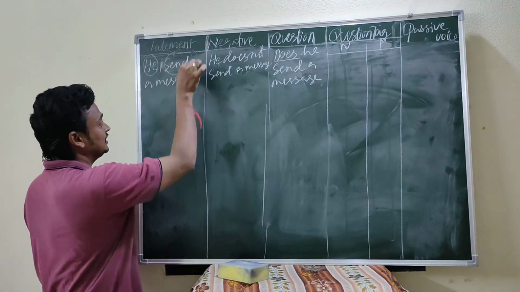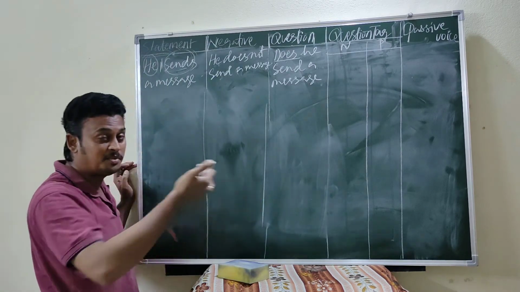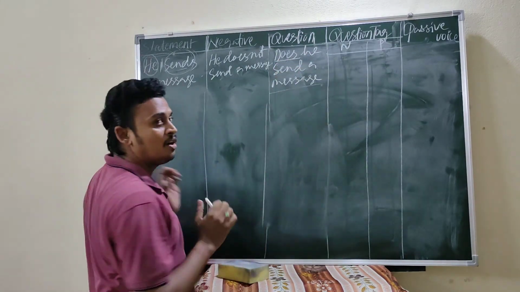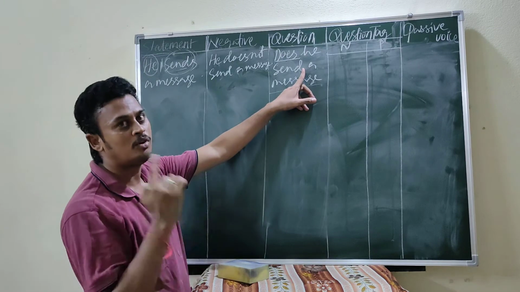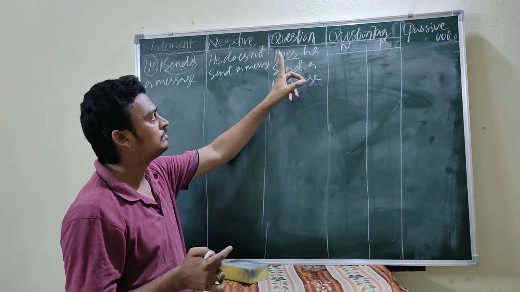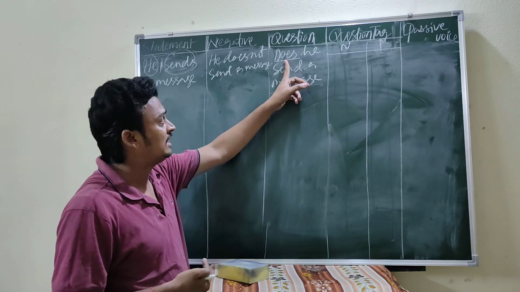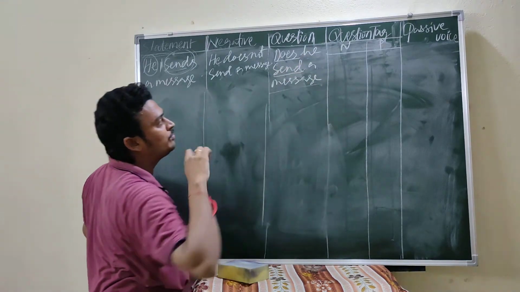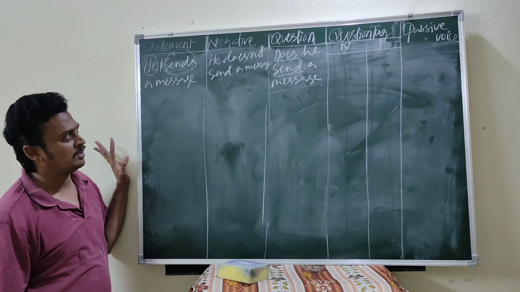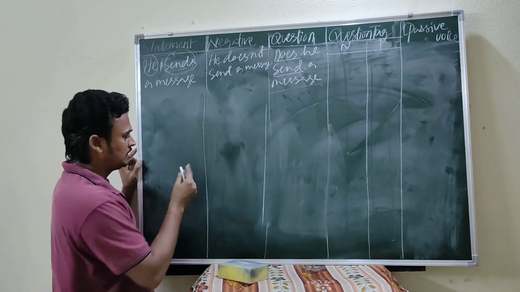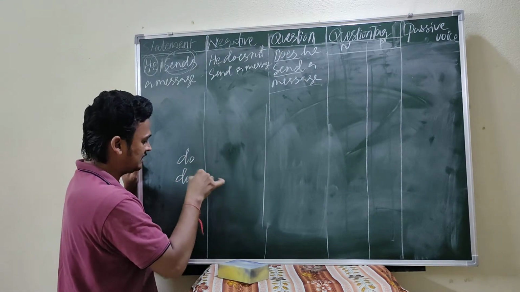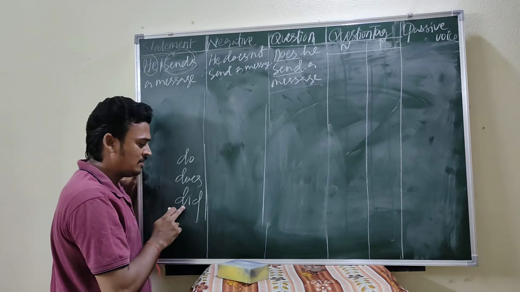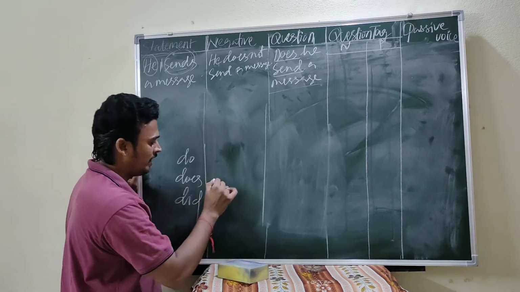They say, sir, already sends. Whenever third person singular comes, the verb must add s or es. But here, does he send a message? We have to write it this way. Don't add s or es to the verb because already does comes in the beginning of the sentence. That's why we are not supposed to write s or es after the subject. This is very important. One rule in English you try to understand: do, does, did. Already I told you these verbs. Whenever you find these verbs in English,